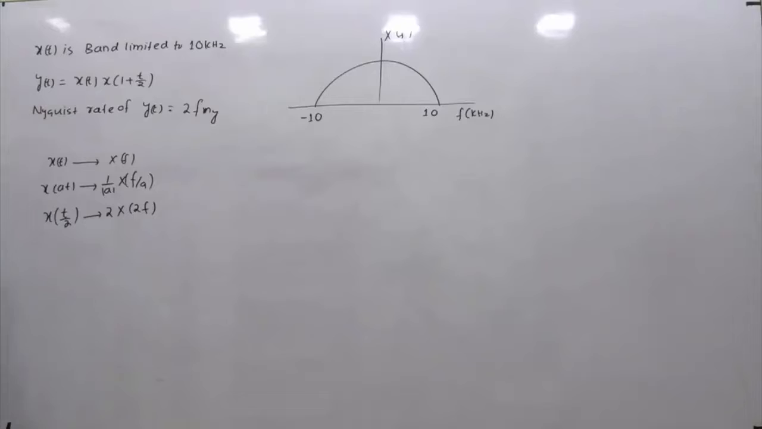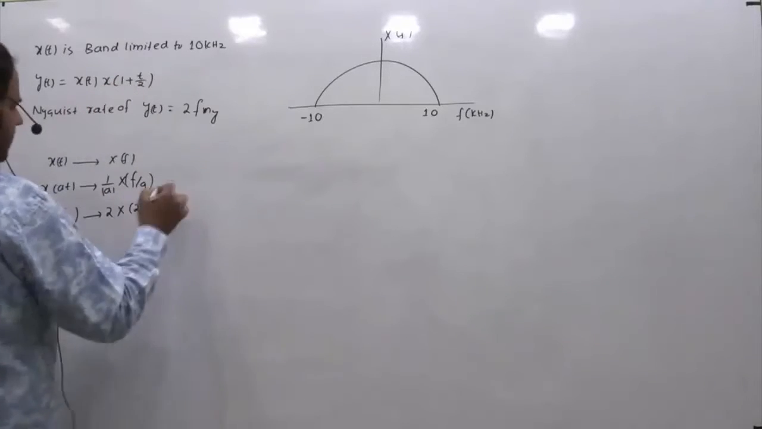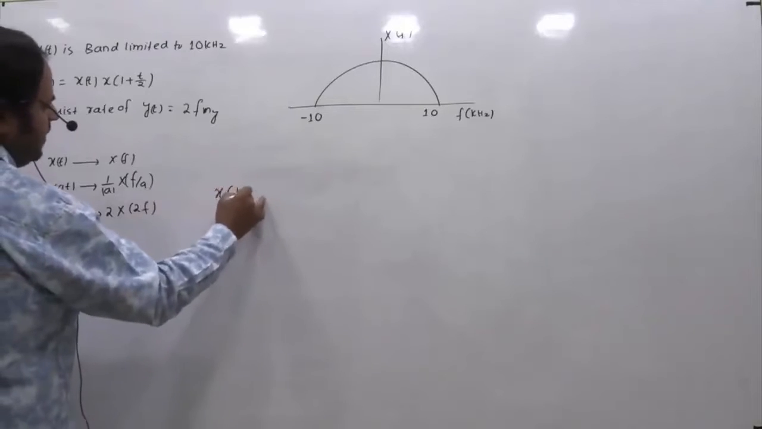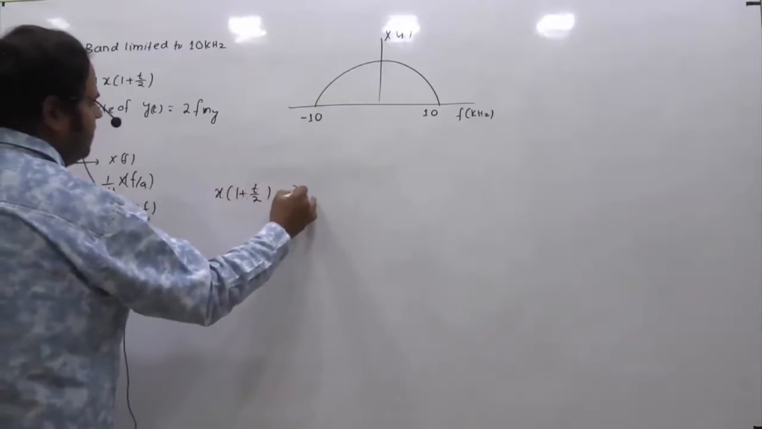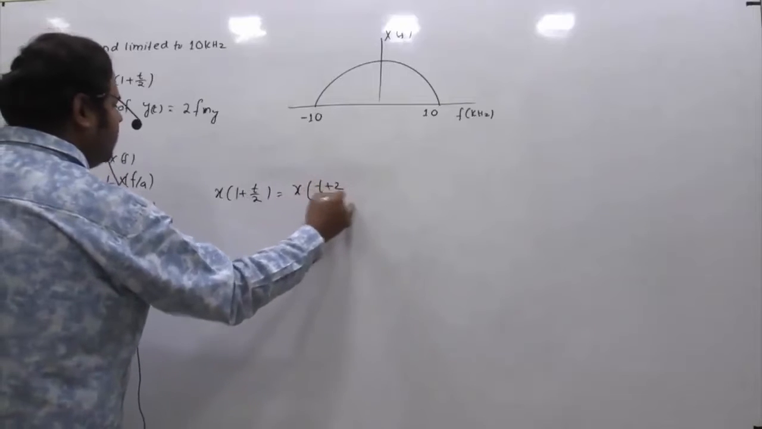But the point is, the next signal I need is x of (1 plus t) by 2. So x of (1 plus t) by 2, you can see we can write this as something like this. So this is equivalent to x of (t plus 2) divided by 2, right?